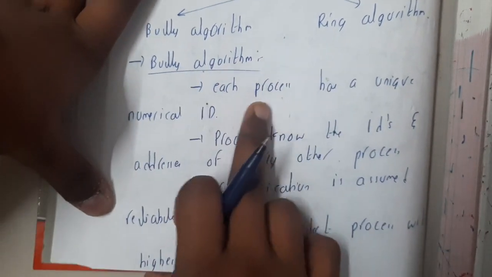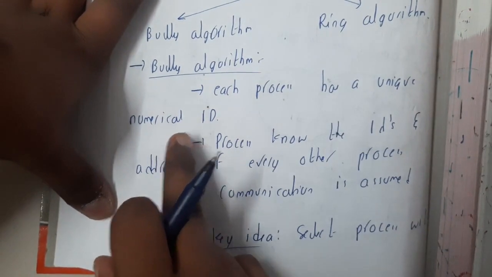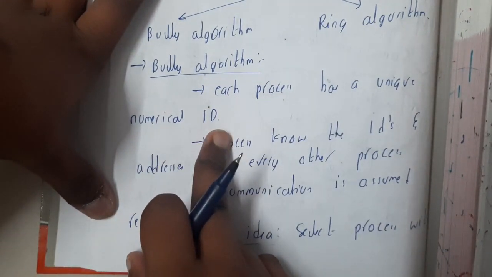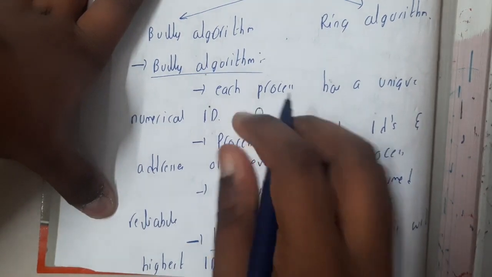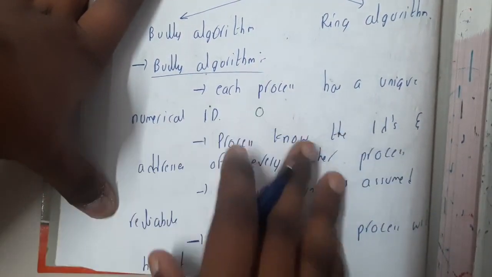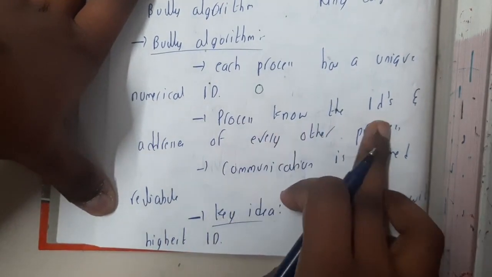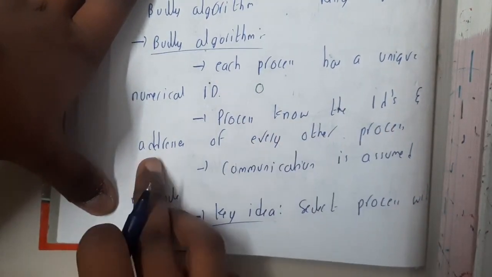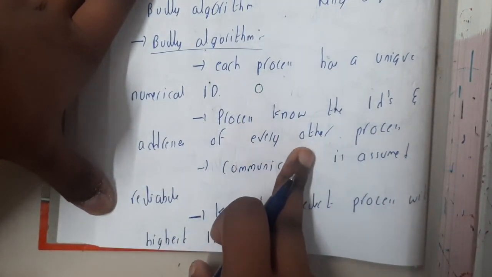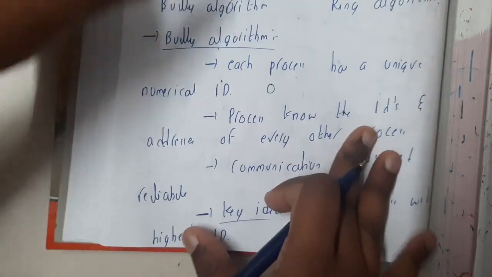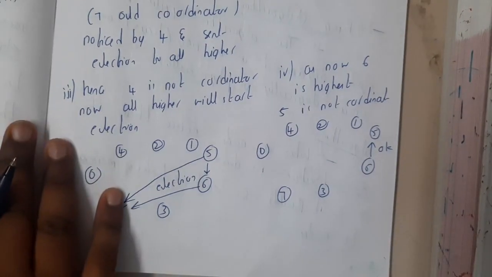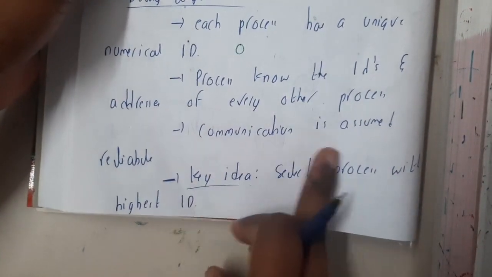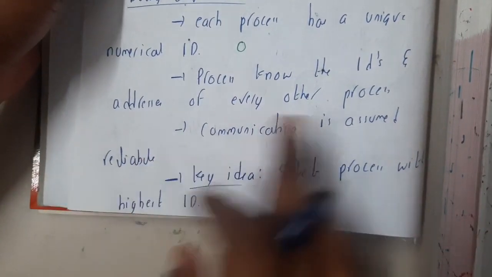Bully algorithm: each process has a unique numerical ID. Each and every process will have a numerical ID which is unique. Similarly, a process knows the ID and address of every other process. So in this bully algorithm, each and every process knows the others' IDs. Communication is assumed reliable.